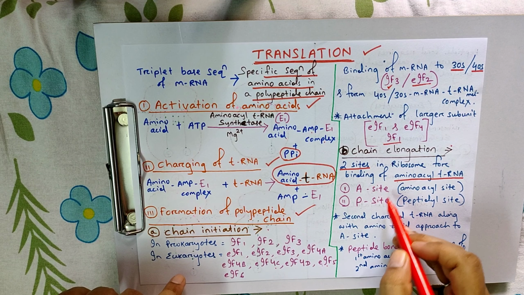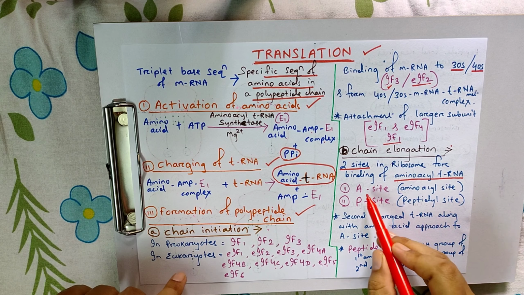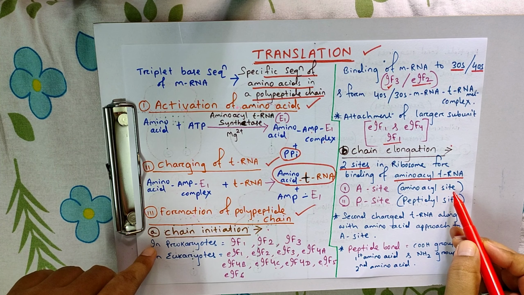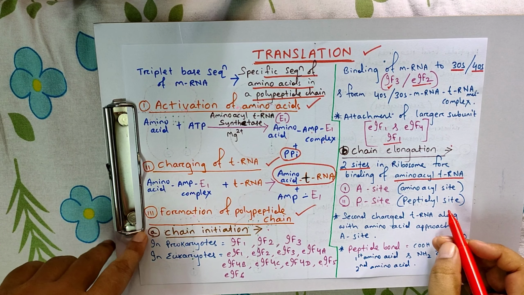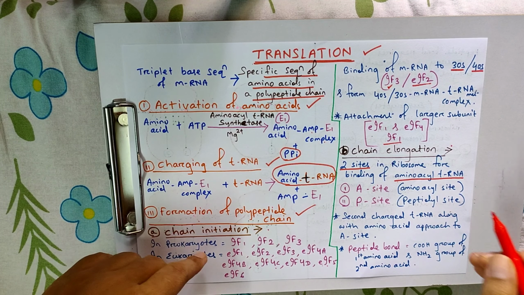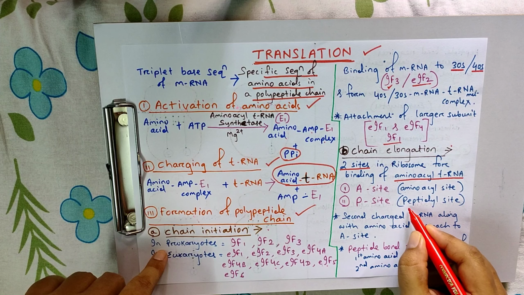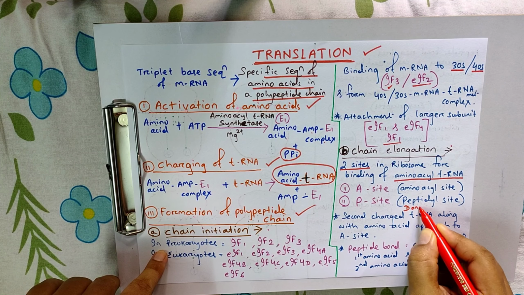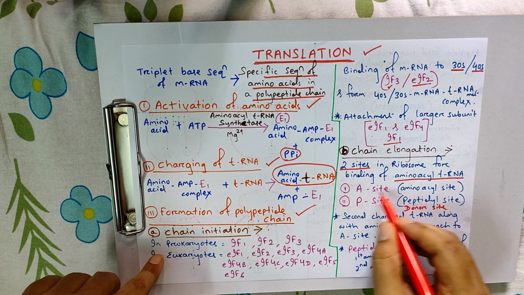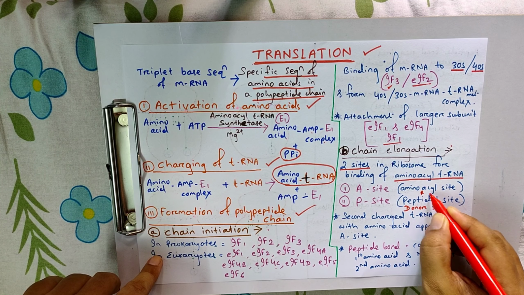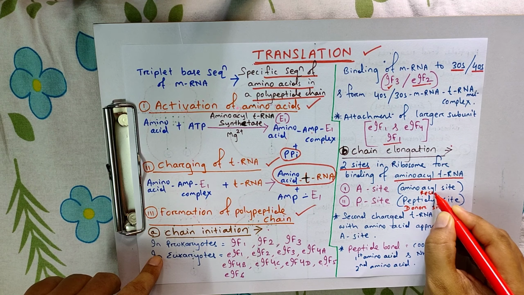That is A site and P site. A site is the amino acyl site. P site is the peptidyl site. Some also call the P site the donor site, while the A site is called the recipient site.